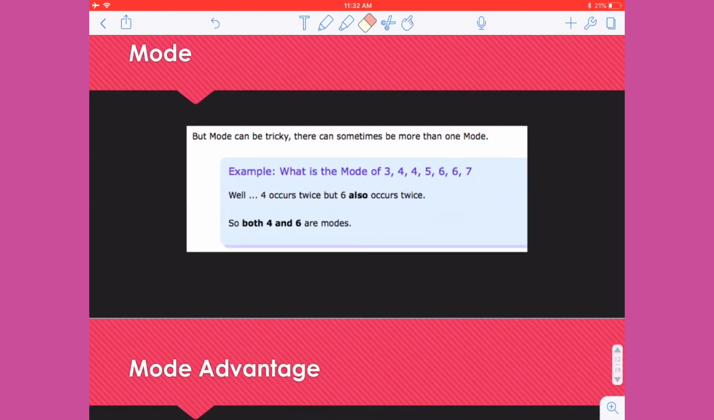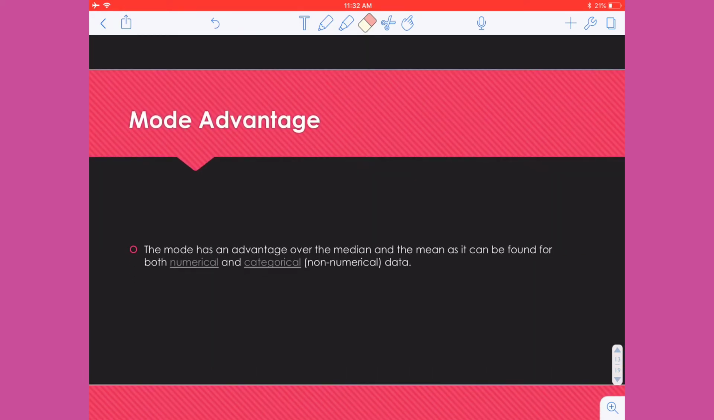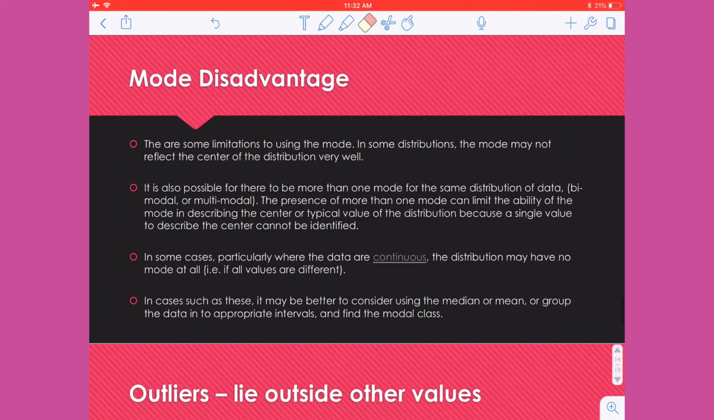Mode can be tricky because sometimes there is more than one mode, so it is possible to have several mode answers, so that actually serves as a disadvantage for us. An advantage over the median and the mean is that it can be found for both numerical and categorical data, but again, there are some limitations. It may not always reflect the center of the distribution.